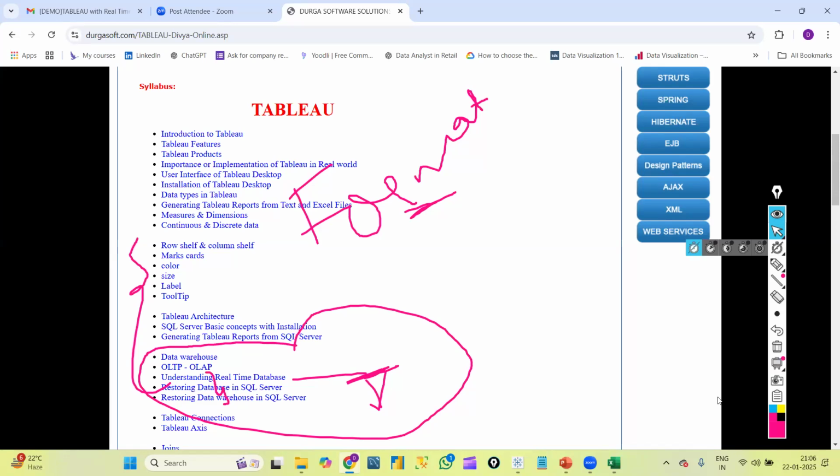After that, in the same slot, we will start one more SQL batch. That is a continuous process for that slot. By this month end, we will complete that batch, and next month we will announce a date for one more SQL batch in the morning session.